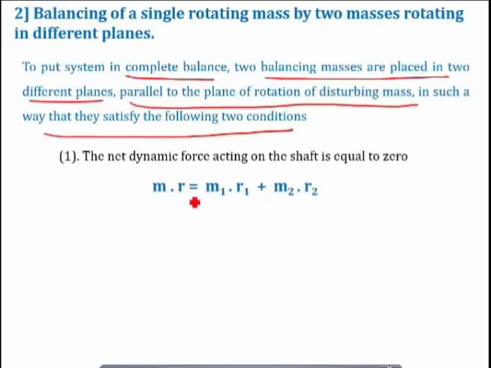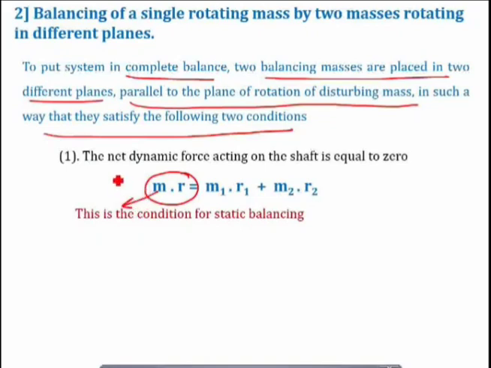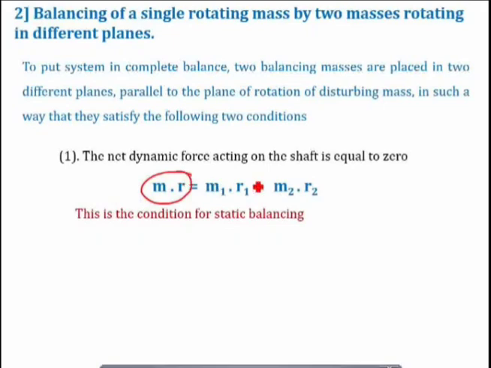The first condition is that the net dynamic force acting on the shaft is equal to 0. That is, Mr is equal to M1R1 plus M2R2. Mr is nothing but the centrifugal force; basically centrifugal force is Mr omega square, but omega square is constant, so it will get cancelled on both sides. So Mr is the centrifugal force of the disturbing mass, and M1R1 and M2R2 are the centrifugal forces of the two balancing masses, which are equal and opposite. This condition is called the static balancing.